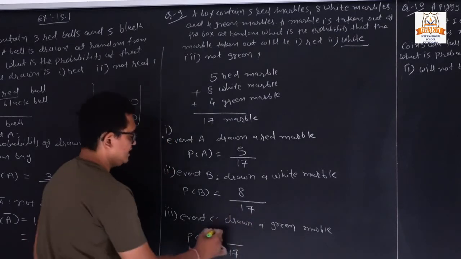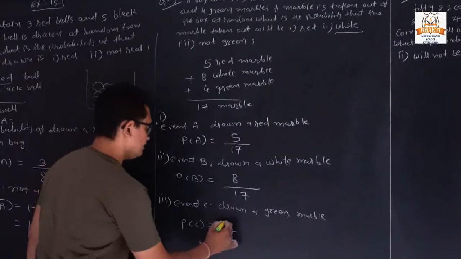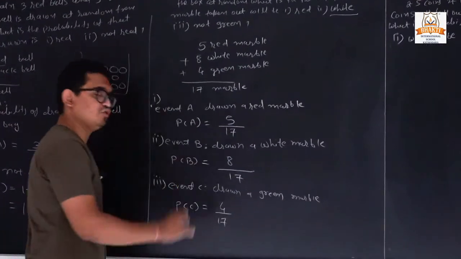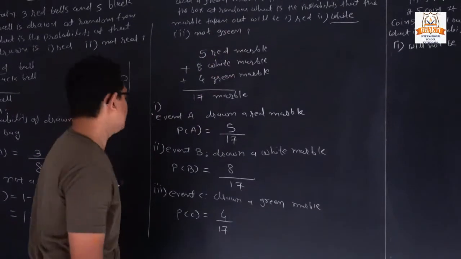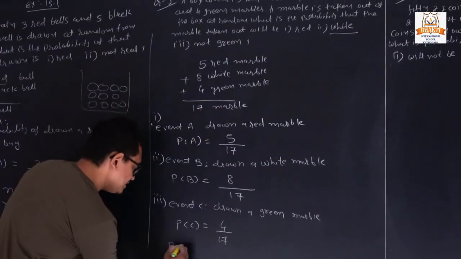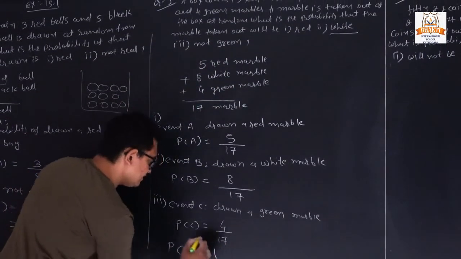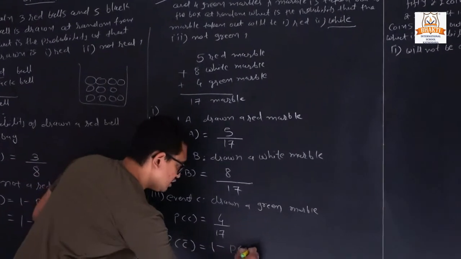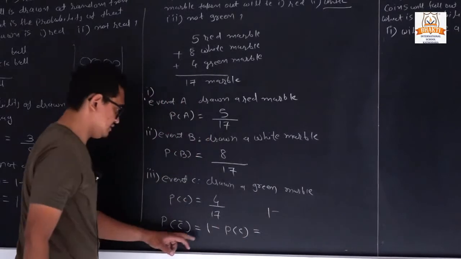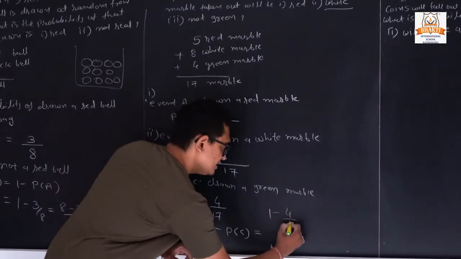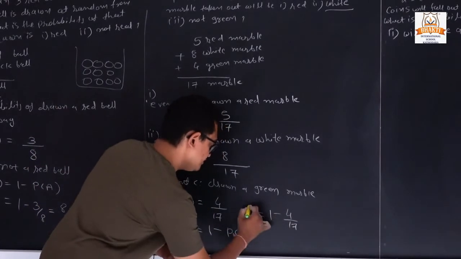It is 17. And how many are green? 4. So the answer is 4 upon 17. But they are asking what? Not a green. So we can complement it. So P of C bar is equal to 1 minus P of C. So 1 minus 4 upon 17.